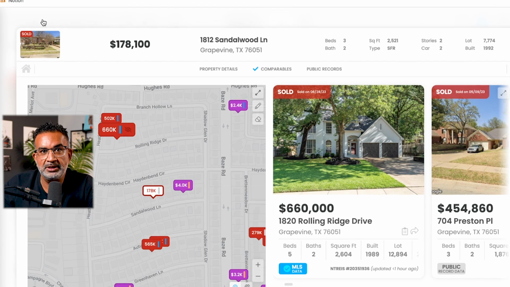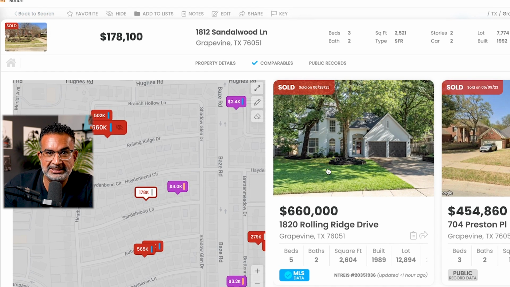Okay, so looking at this one at 660, at 2604 square feet, right? I want to get the dollar per square foot of this sale, right? So let's do some math.